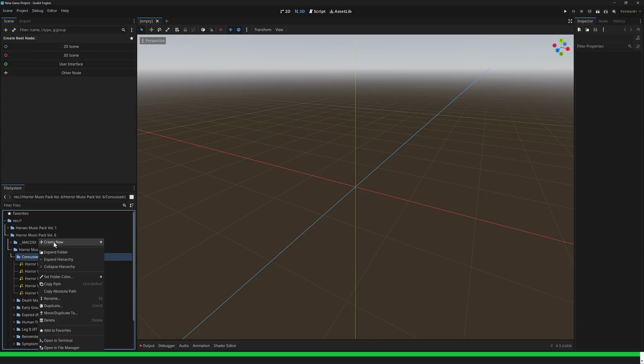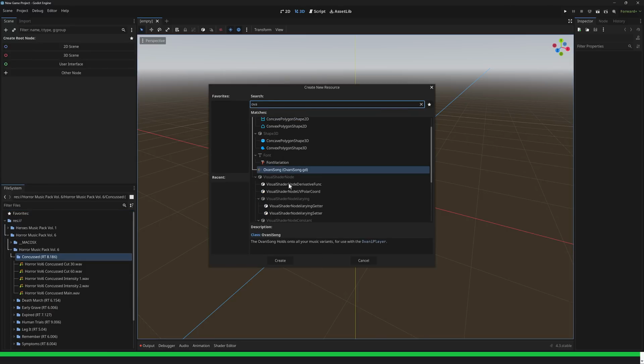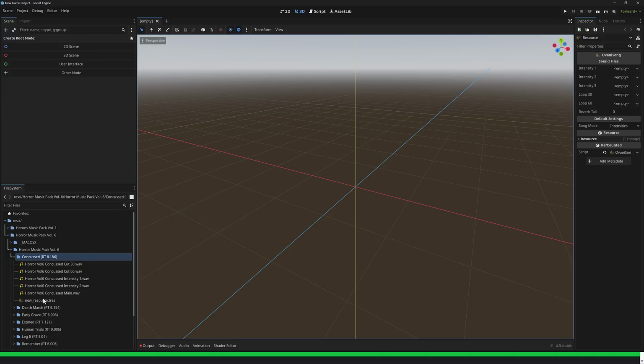I'm going to go ahead and create a new item, and it's a resource, and we're just going to search for Ovani. So Ovani song. This will be added when we add it in that folder. All right, so we'll call it new resource. Terrible name for it, but there we go.